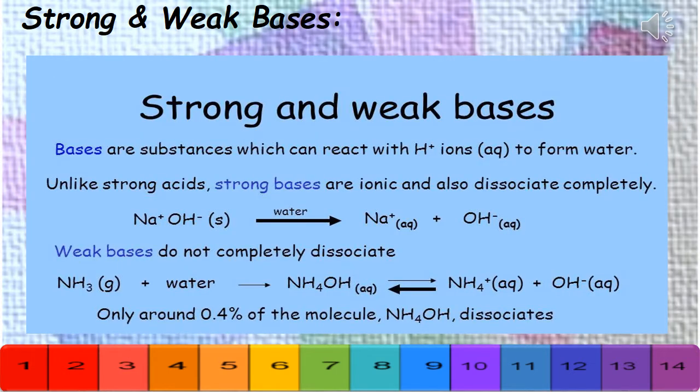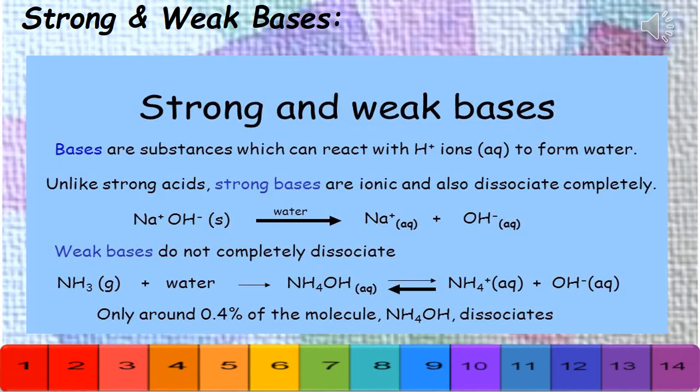Like strong acids and weak acids, we do have strong bases and weak bases. Here again, bases are the substances which react with H plus ions to form water, right? Unlike strong acids, strong bases are ionized and also dissociate completely.